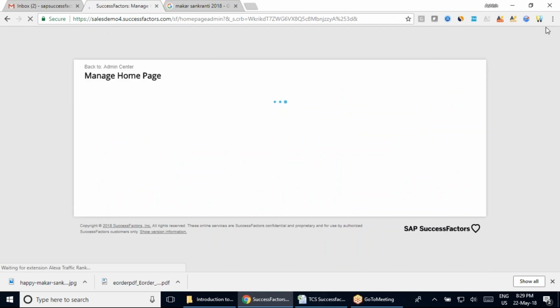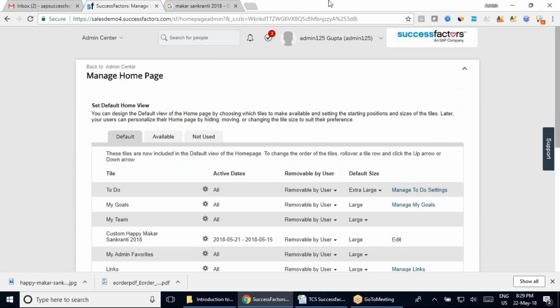Ashish, quick question here. We changed the order of the tiles on the home page, right? Yes. So, can we do it for a certain group of users, or is it applicable to everybody?